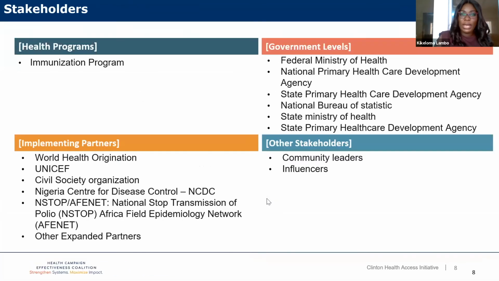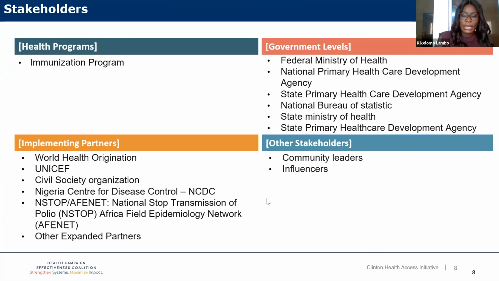In terms of the health program, specifically, this is the immunization program. For the government level, we have the Federal Ministry of Health, the National Primary Healthcare Development Agency, who is really responsible for the routine immunization program in Nigeria. And also in the 3 states we're going to be looking at, we have the State Primary Healthcare Development Agency. Other key stakeholders within government are the National Bureau of Statistics, responsible for the post-campaign surveys, the State Ministry of Health, and also the State Primary Healthcare Development Board.